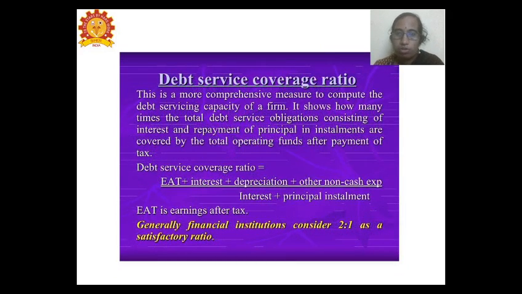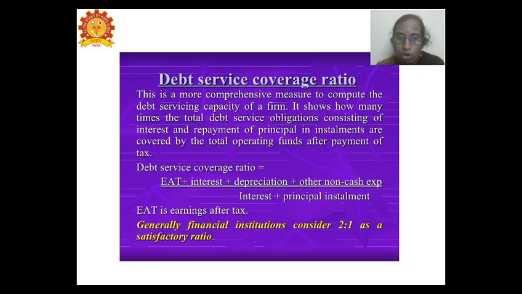Next is the debt service coverage ratio, which covers the comprehensive needs, calculating the debt servicing capacity towards the debt service obligation, the total debt obligation, which has to be covered with the interest and repayment of the principal in equal installments, covering the total operating funds after tax.